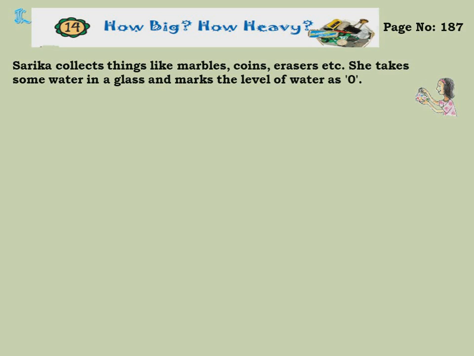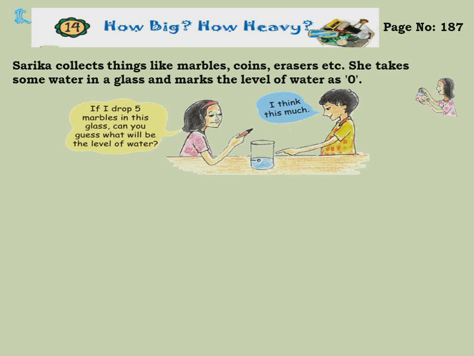Sarika collects things like marbles, coins, erasers, etc. She takes some water in a glass and marks the level of water as 0. So what did Sarika do here, children? She collects things like marbles, coins, erasers, etc. She takes some water in a glass and marks the level of the water as 0. See here, the image is given. She took a glass, poured some water in that and marked the level as 0.